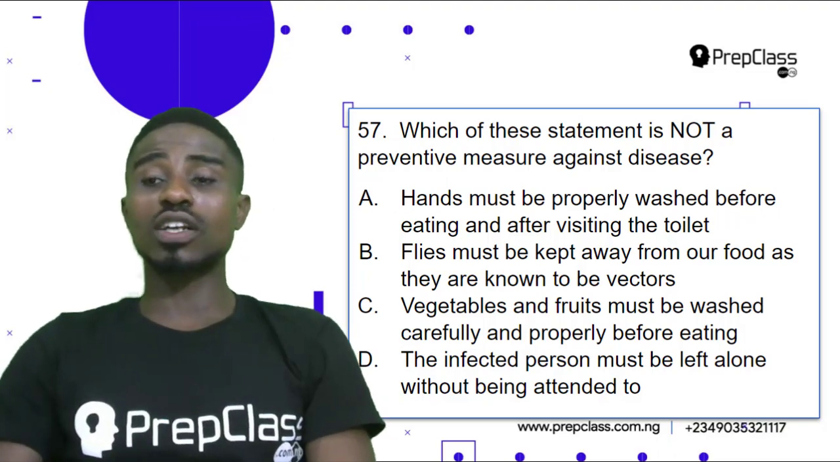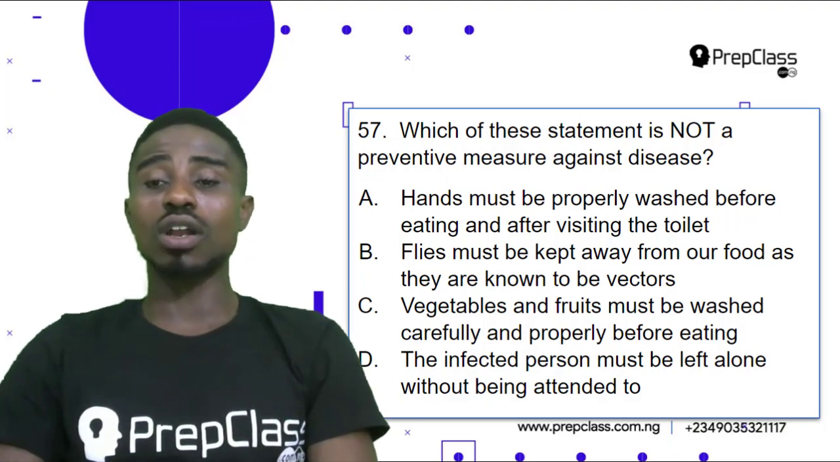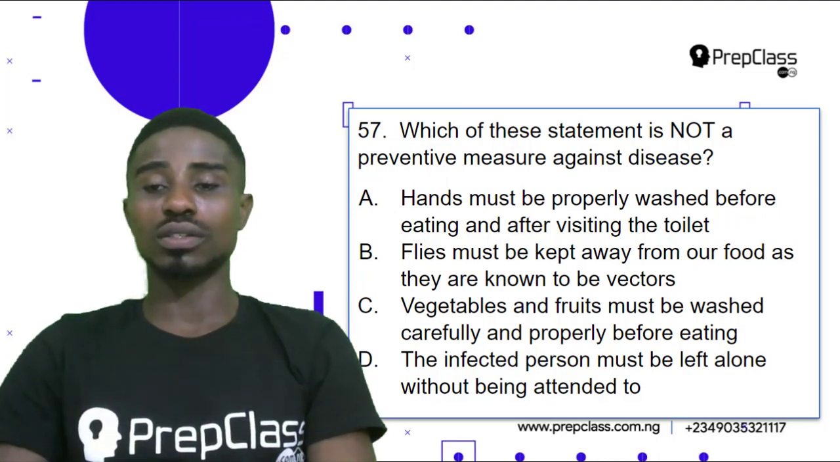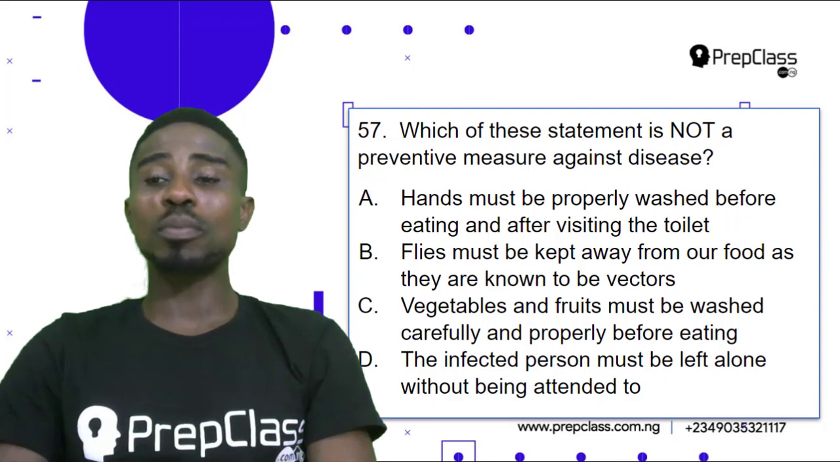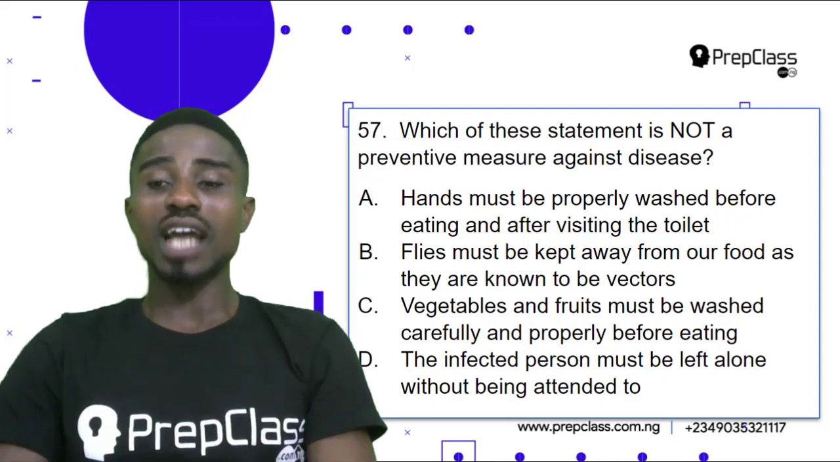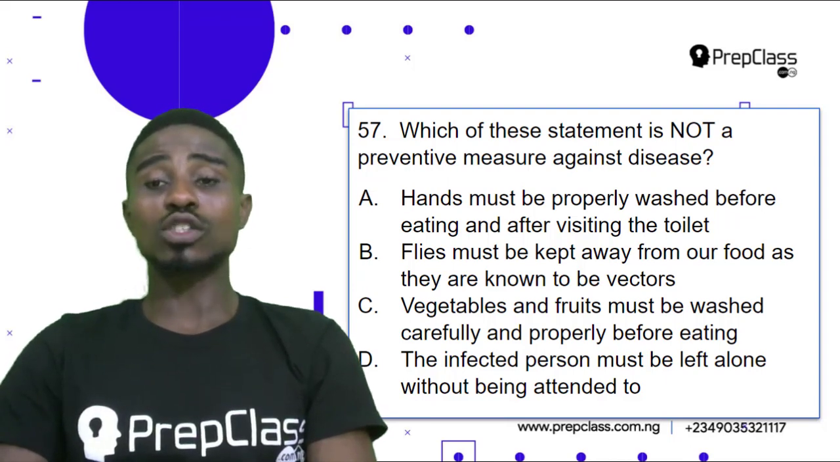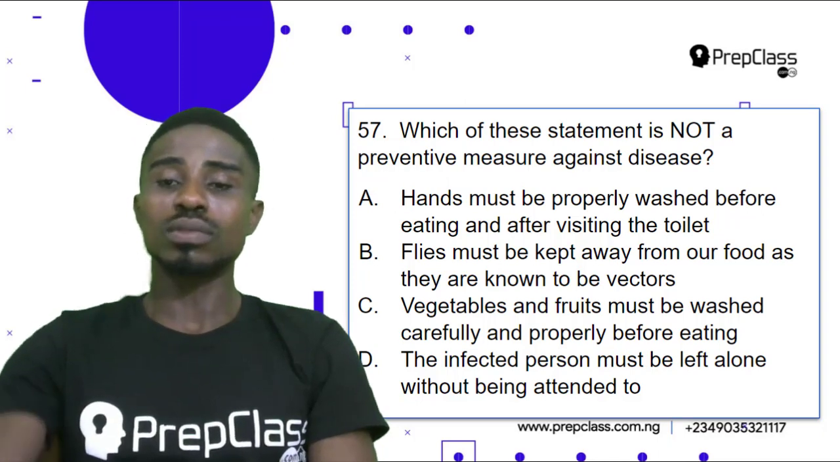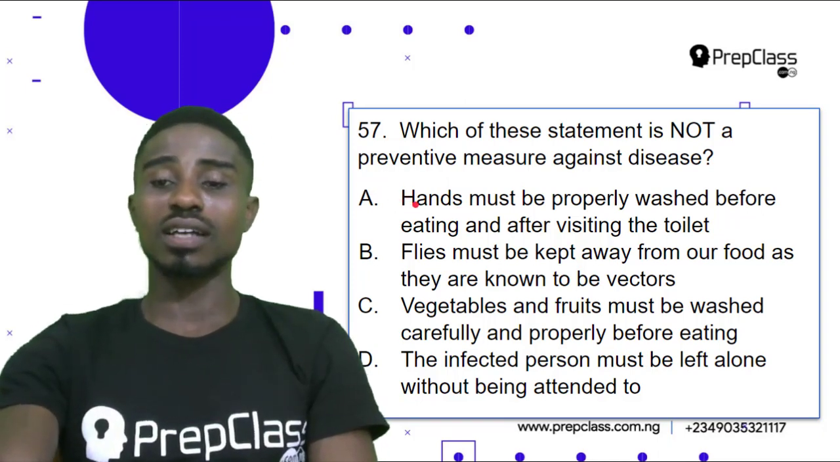For us to carefully select the correct answer, we need to analyze all of the options and see which one best answers our question. A. Hands must be properly washed before eating and after visiting the toilet. That is correct for us to prevent diseases. So that is not our correct answer.